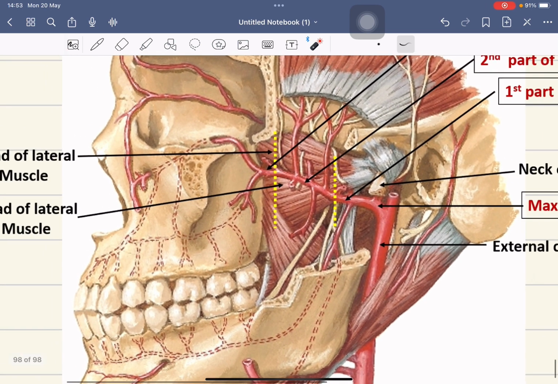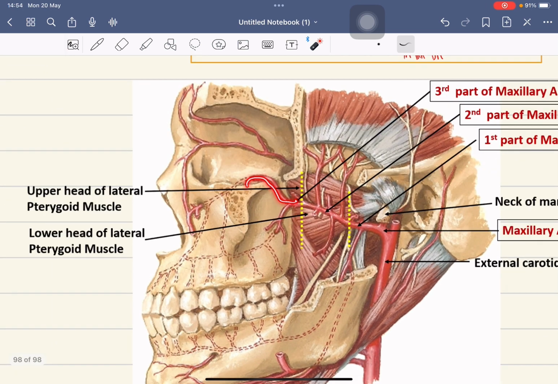And this is the third part. This is the infraorbital artery. This is the posterior superior alveolar artery. This is the middle alveolar artery. This is the anterior superior alveolar artery.